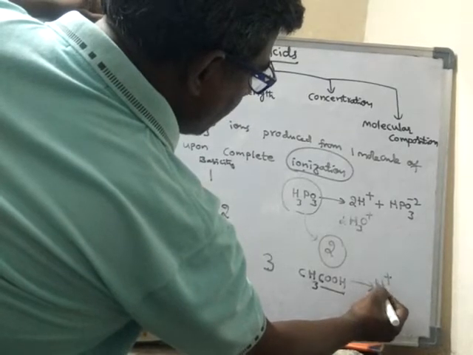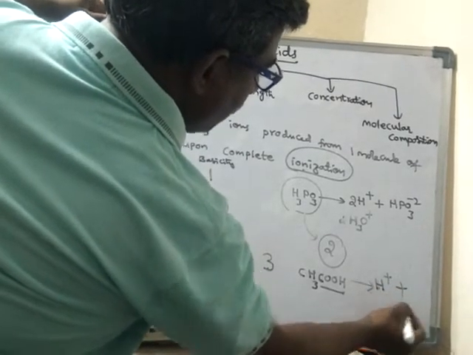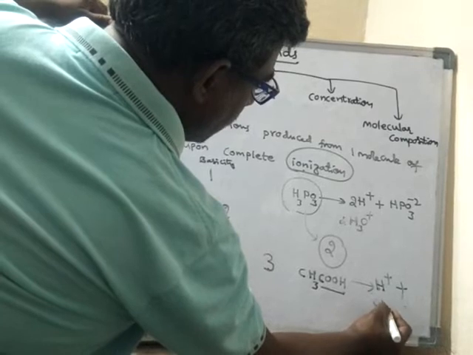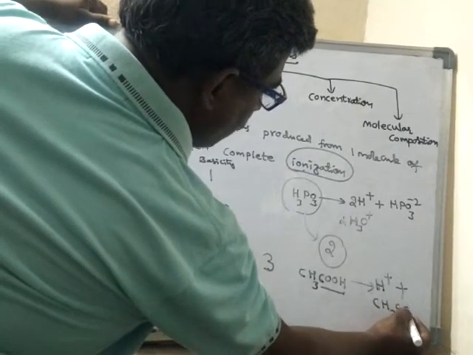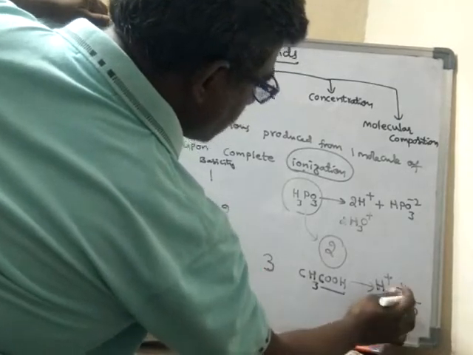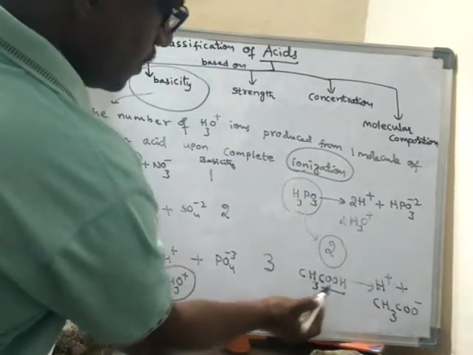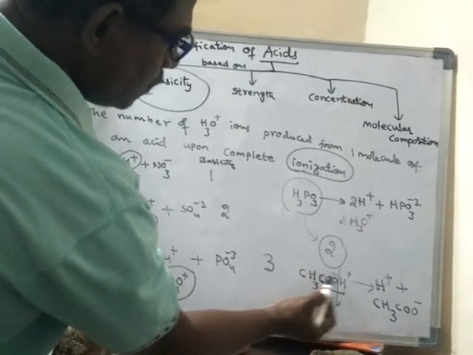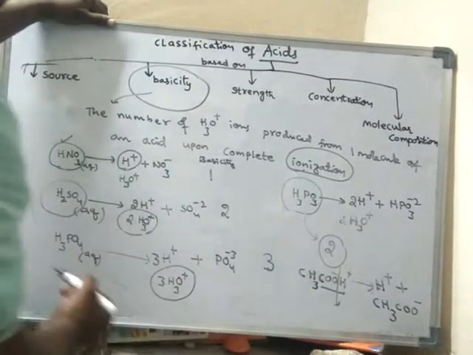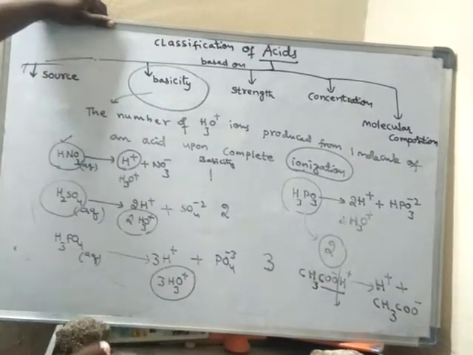Only one H plus ion it can produce, and forms CH3COO minus. Only this H plus ion is broken. Here, H plus and CH3COO minus, it will break down into these two ions.